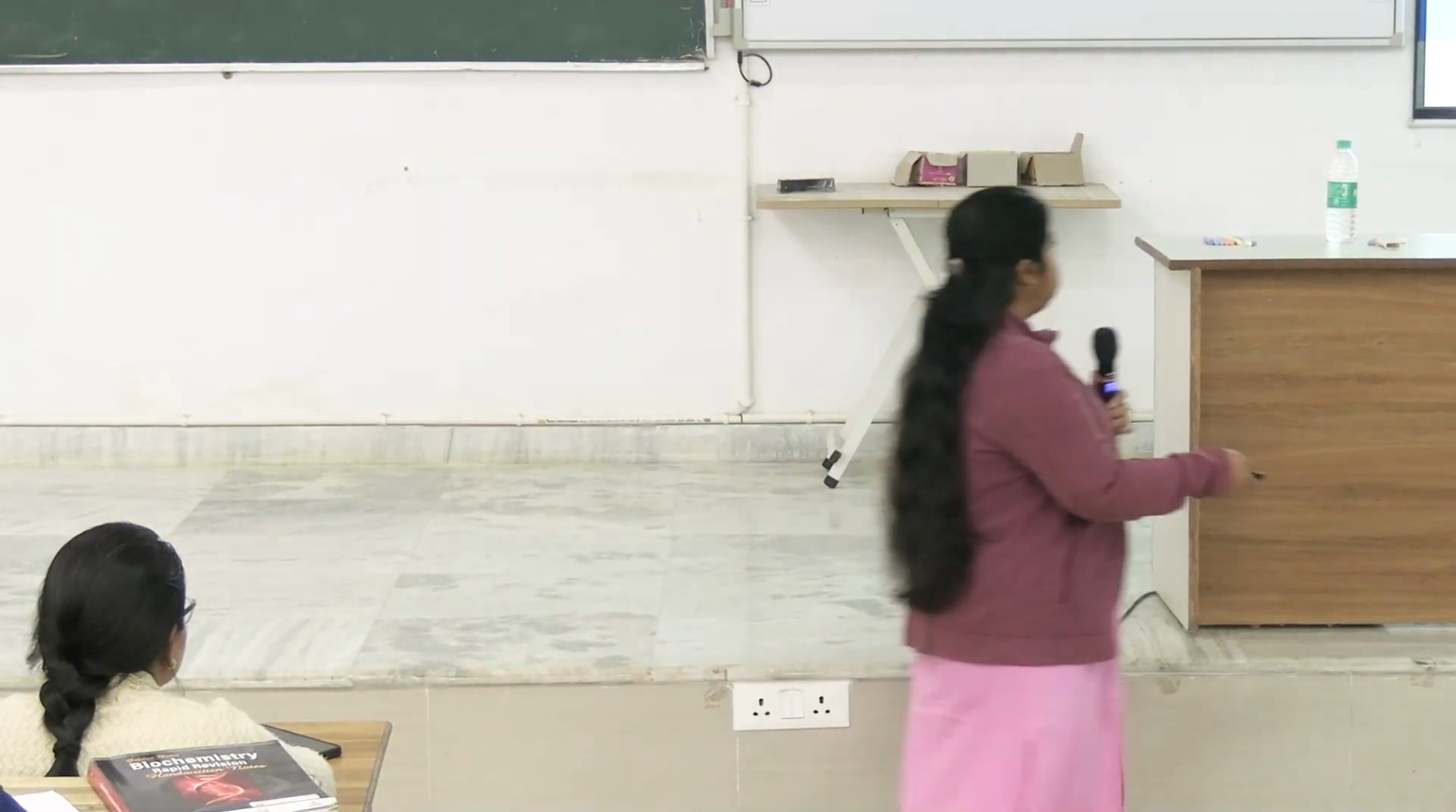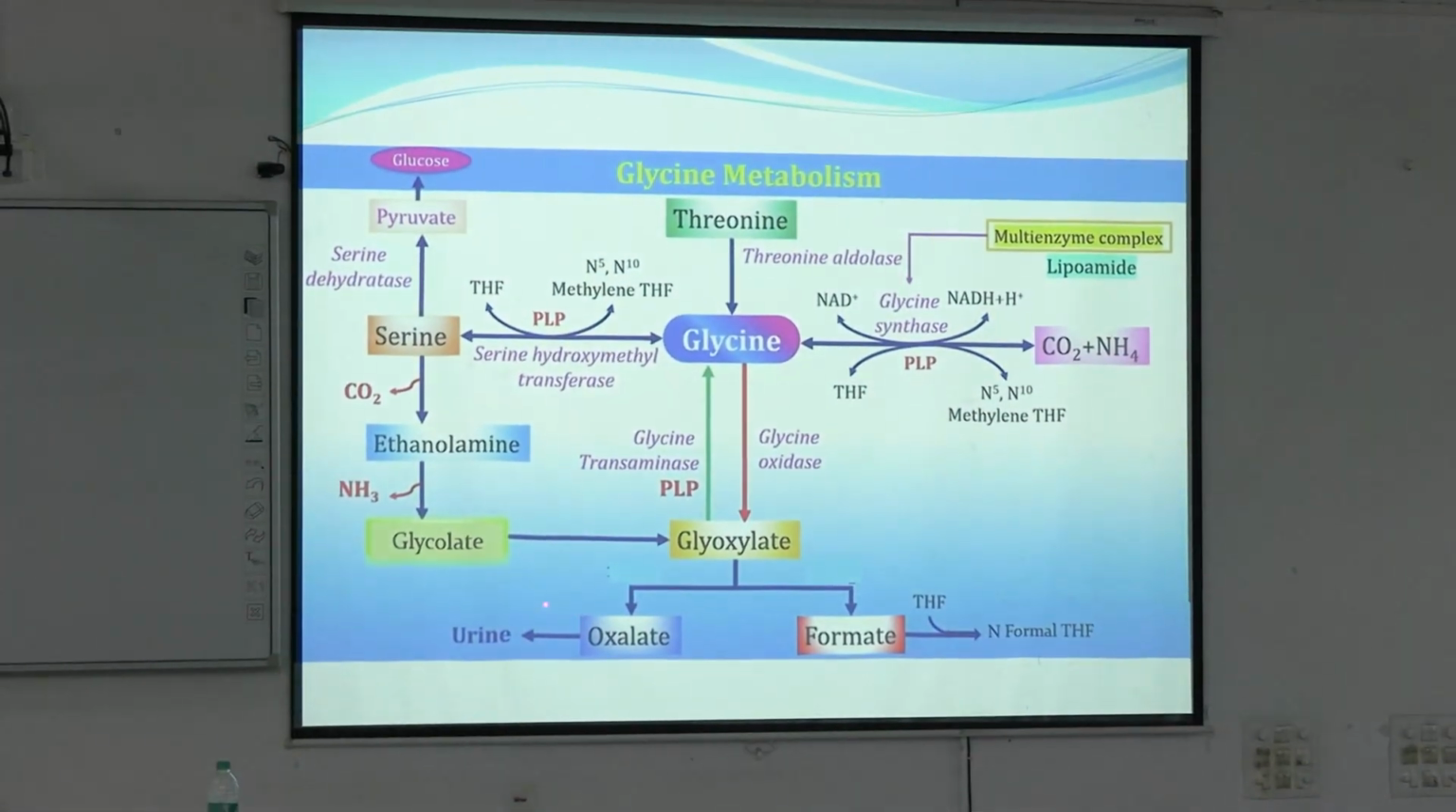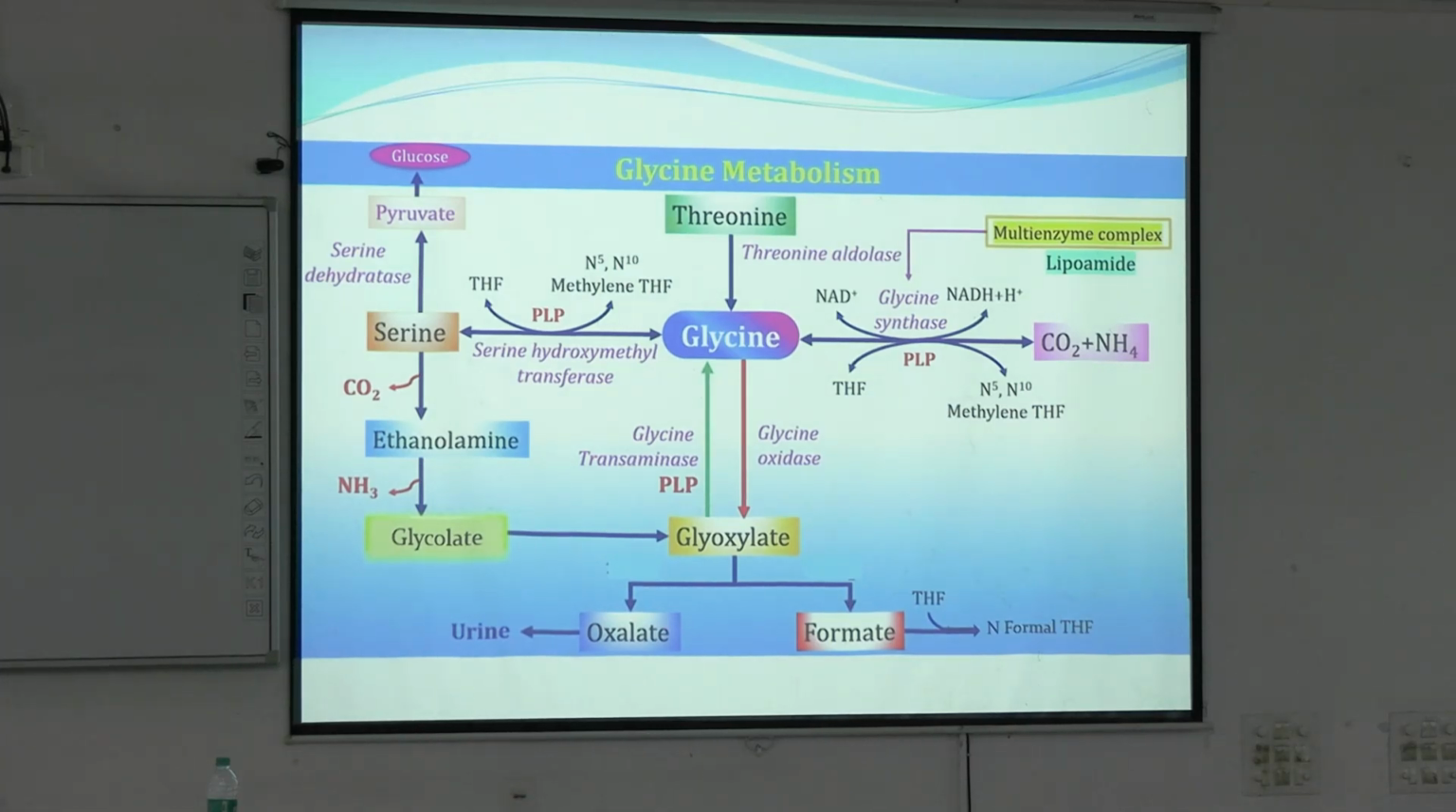Further, glyoxylate, I was telling you, will form oxalate. And if that oxalate is increased, it can form oxalate stones. It will combine with calcium and form calcium oxalate stones, and the oxalate part is excreted by urine, and the other part, the formate part, is a one carbon compound that is provided by glycine. So one carbon metabolism is another important part of amino acid metabolism.